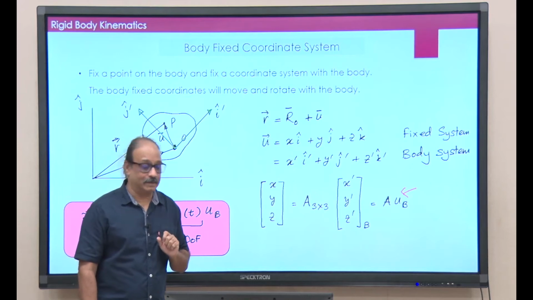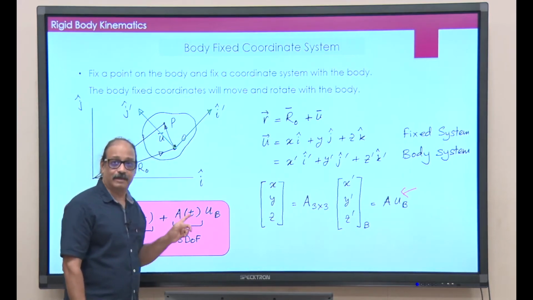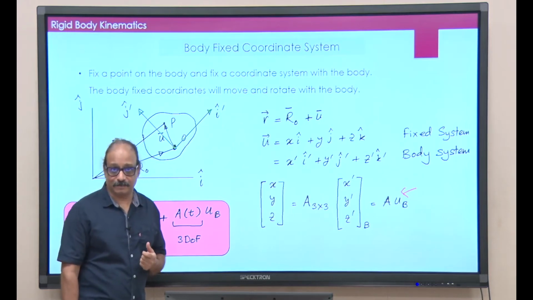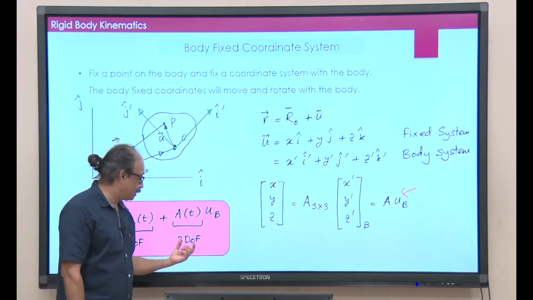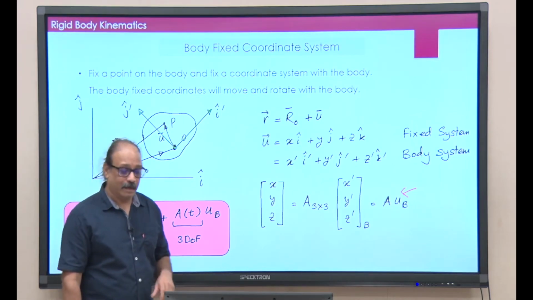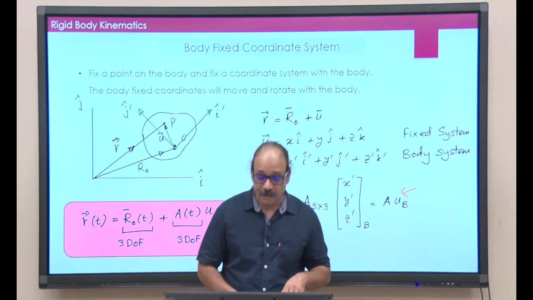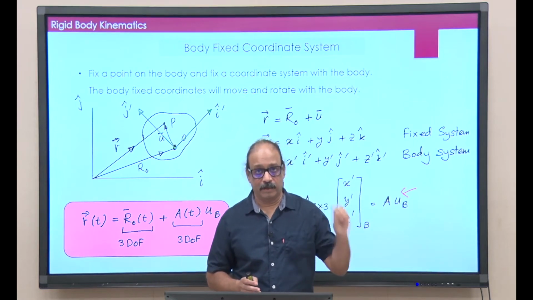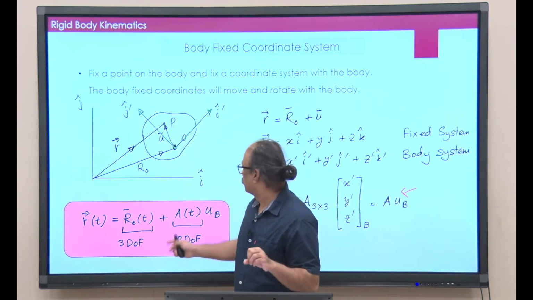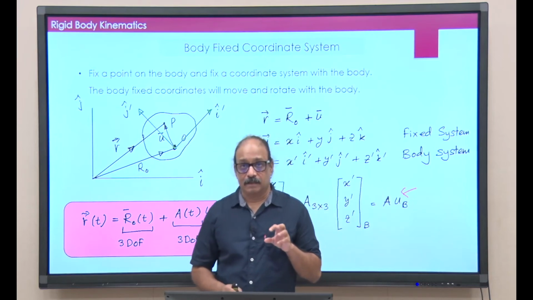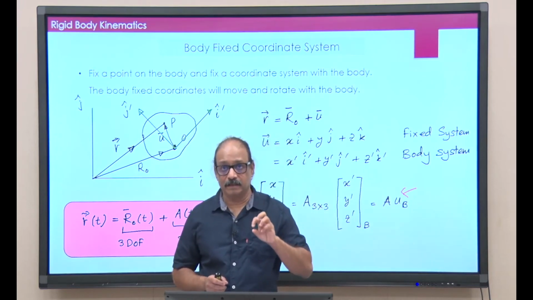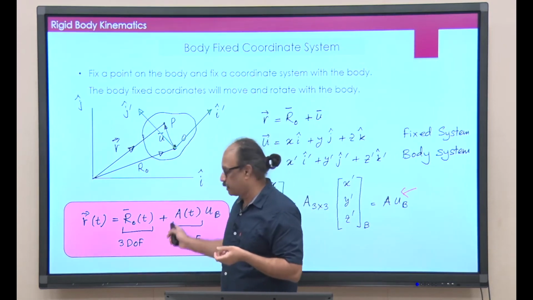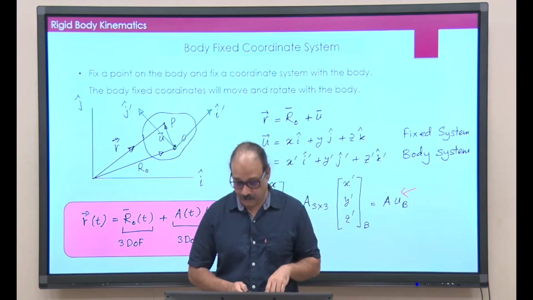This will be time dependent, and how many parameters are needed there, how many degrees of freedom this matrix A contains, is the question, and the claim is that it contains 3 degrees of freedom. And I will prove that in a moment. So, this is the idea: motion will be described by the location of one point O plus the orientation of i prime, j prime, k prime in terms of this A matrix.